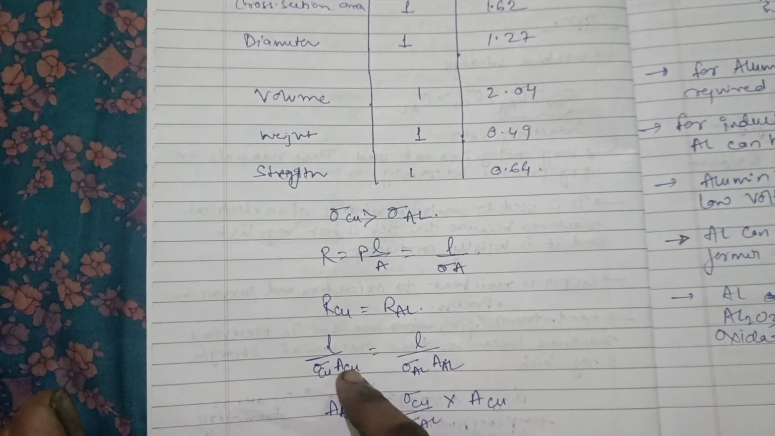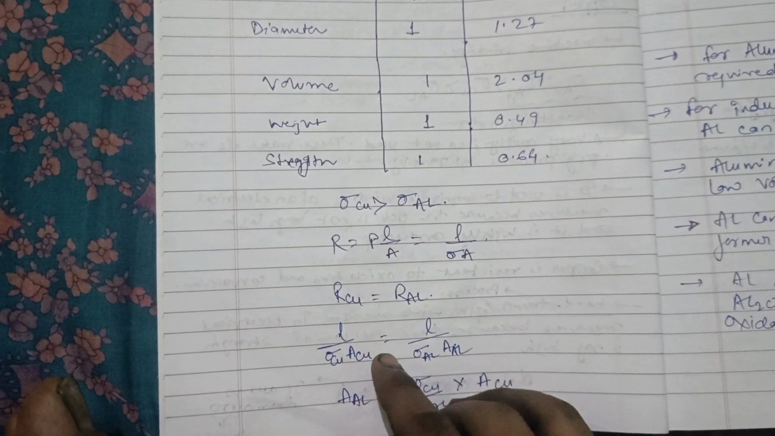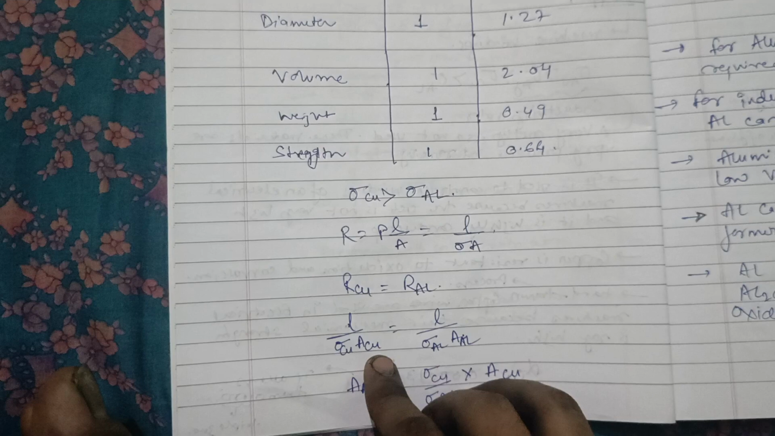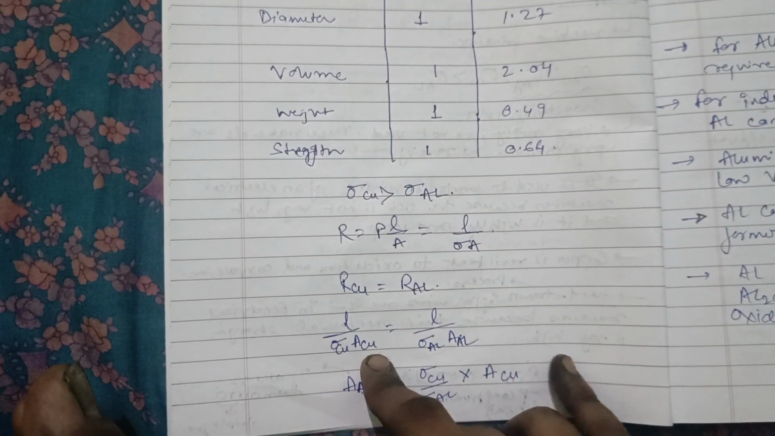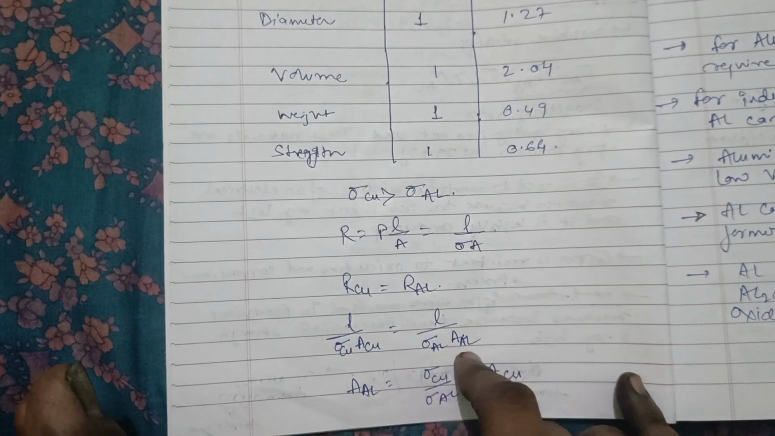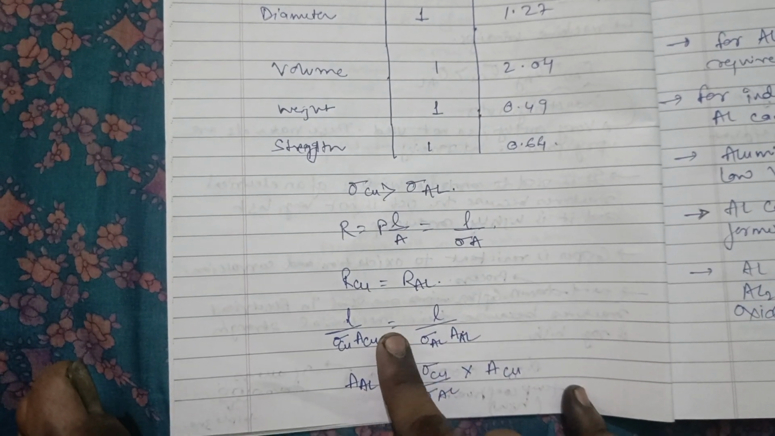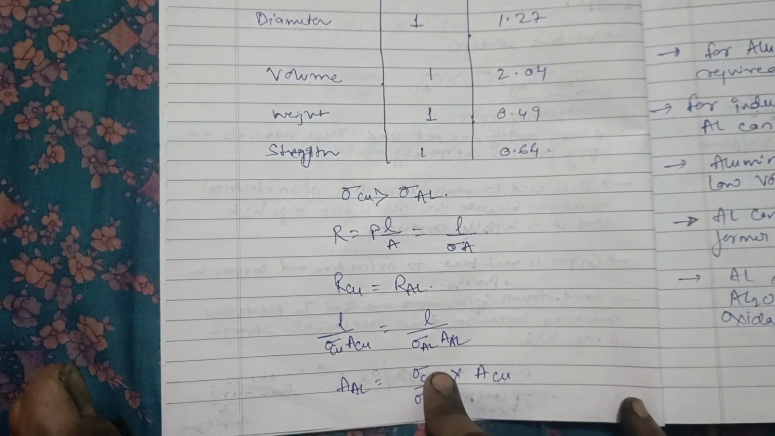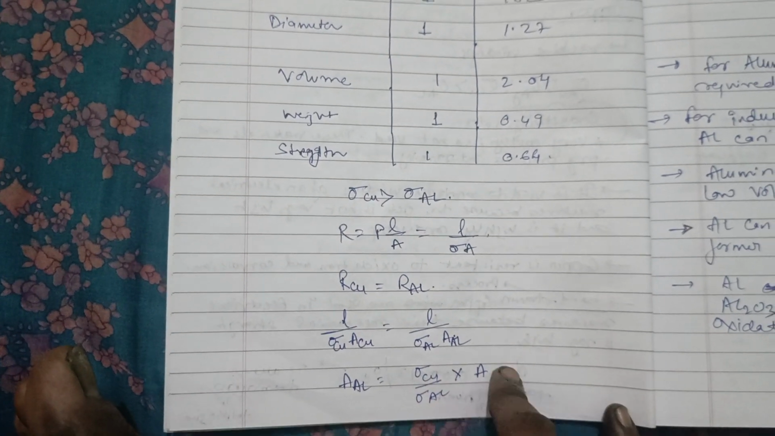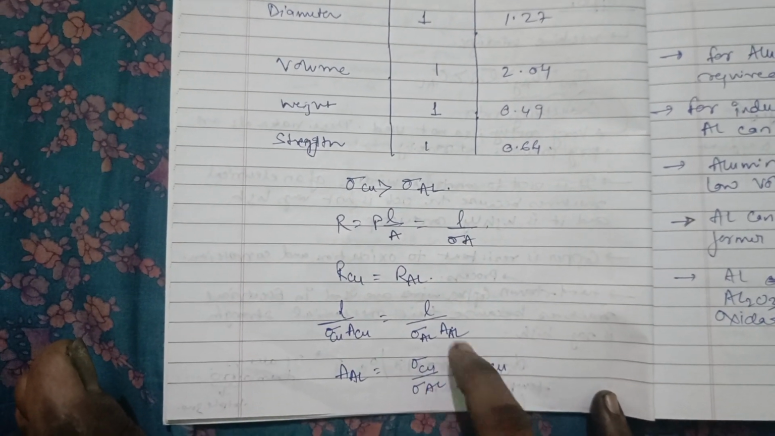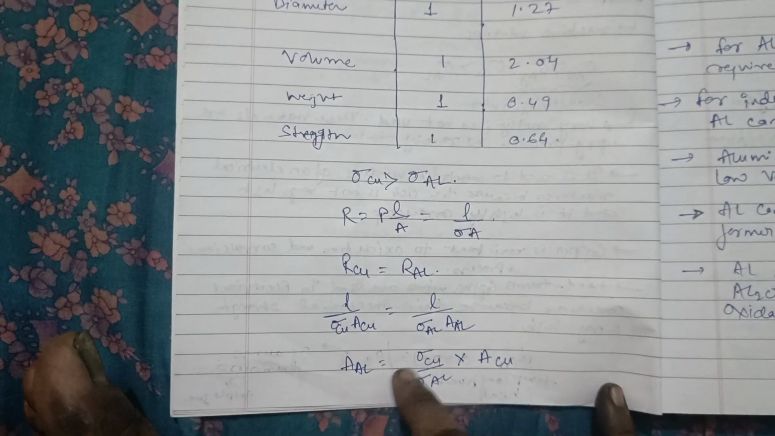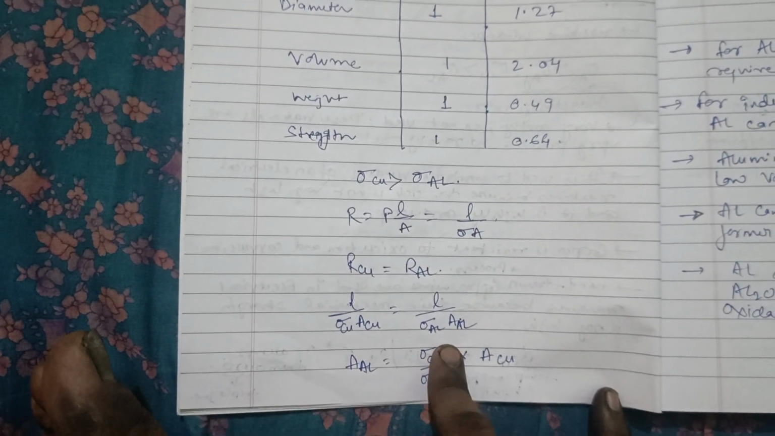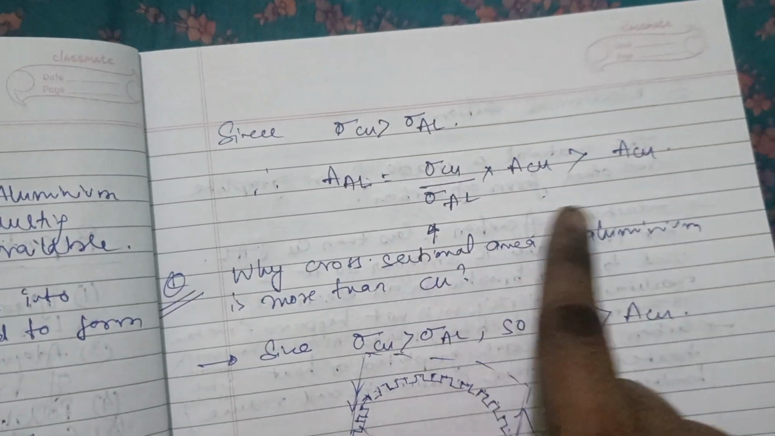L by sigma Cu, L by sigma Al. If you bring Al here and multiply, sigma Cu by sigma Al into A Cu. As you know, copper conductivity is greater than aluminum conductivity, so the cross-sectional area of the aluminum is greater than the copper.